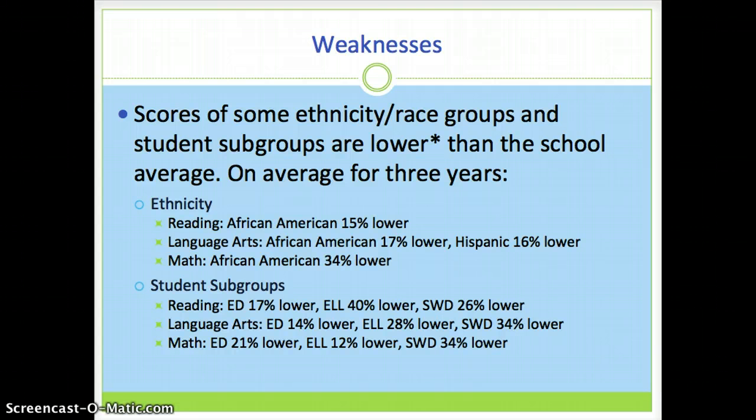The English language learners group is scoring 28% lower, and the students with disabilities group is scoring 34% lower than the school average in language arts. And the economically disadvantaged group is scoring 21% lower. The English language learner group is scoring 12% lower, and the students with disabilities group is scoring 34% lower than the school average in math.